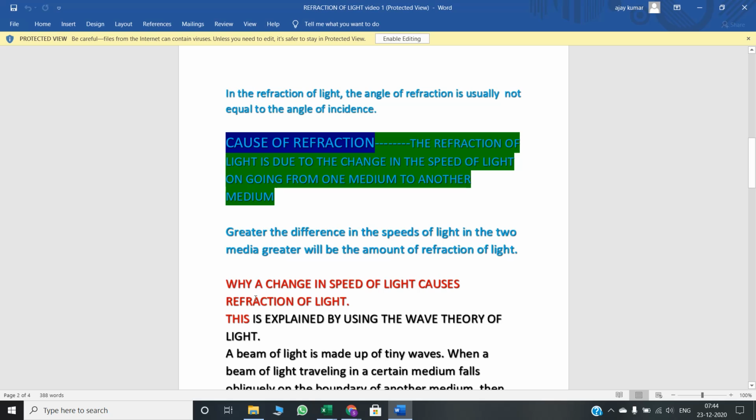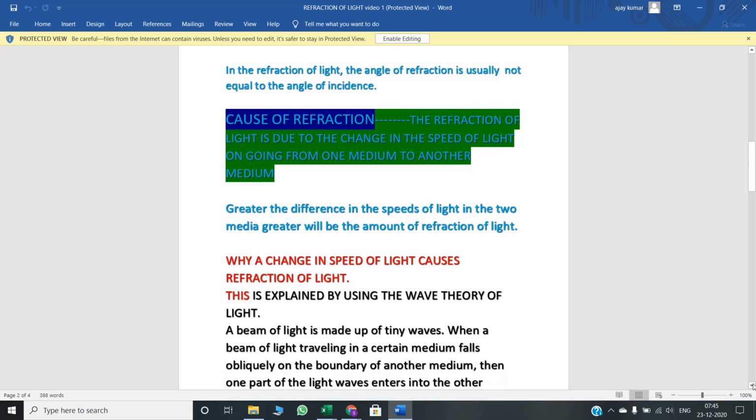Now your next topic: why does a change in the speed of light cause refraction of light? Now why does the speed of light change at all? You can think about this also, no? Children every time ask why. Whatever you explain, they will again ask why. That's why I again make an answer for you all. So, why does a change in speed of light cause refraction of light? This is explained by using the wave theory of light.